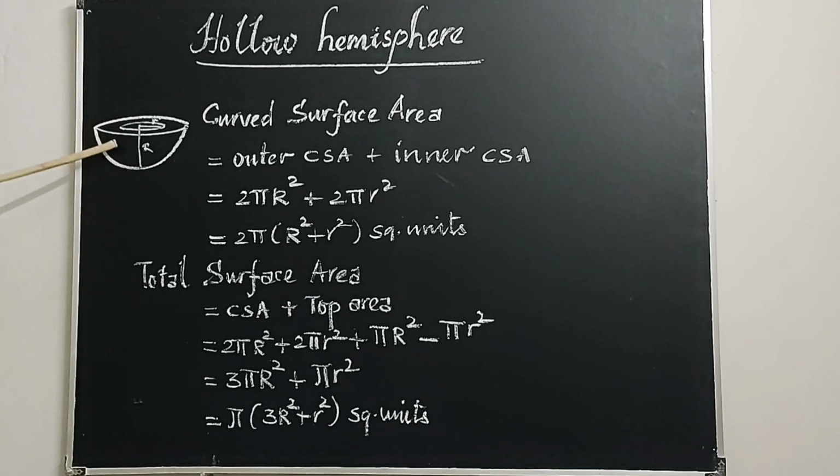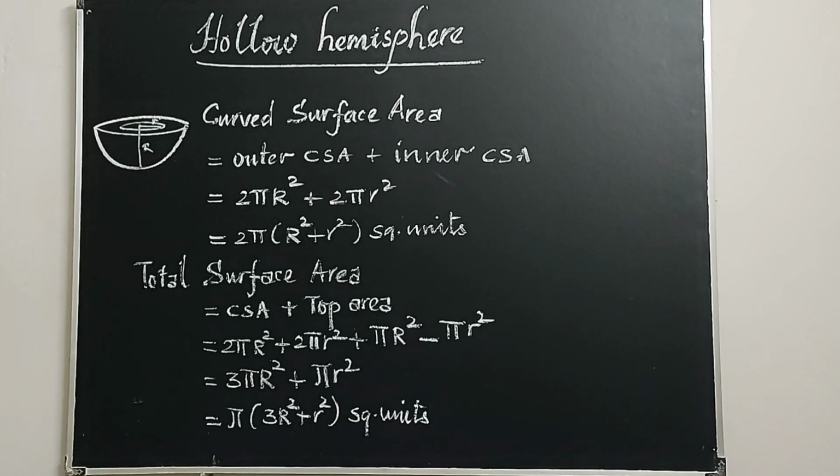Then total surface area. Usually when we find the total surface area of an object, we add the curved surface area, top area and bottom area. Here there is no bottom area, therefore curved surface area plus top area. Let us take the curved surface area as 2 pi R square plus 2 pi r square. This 2 stands for curved surface area. And the top area is pi capital R square minus pi small r square. That is a circular ring.